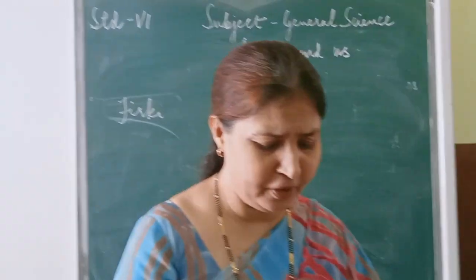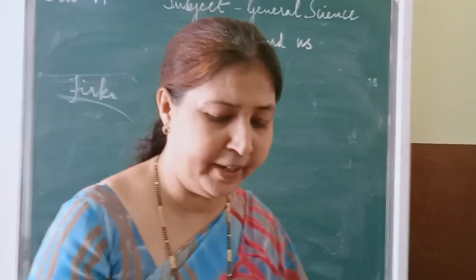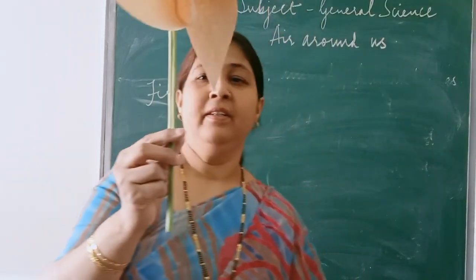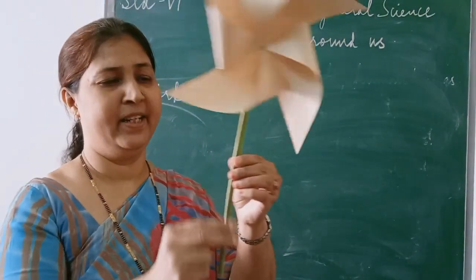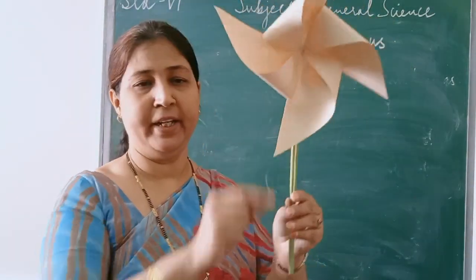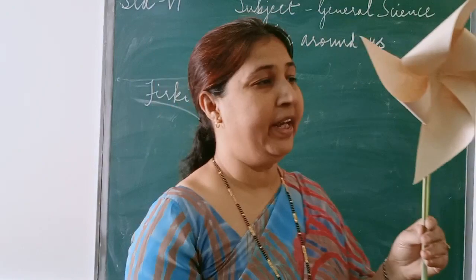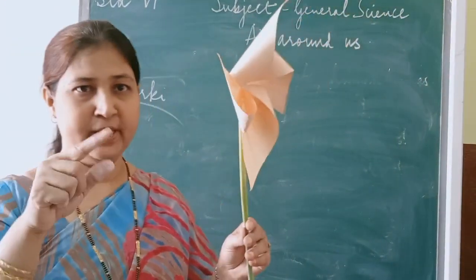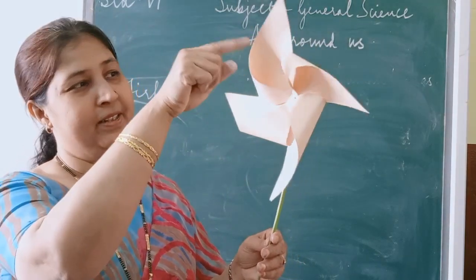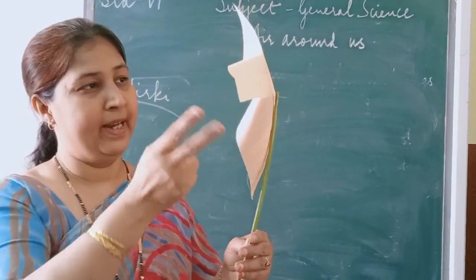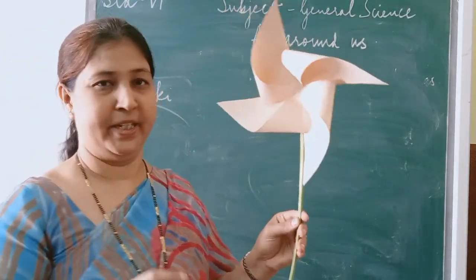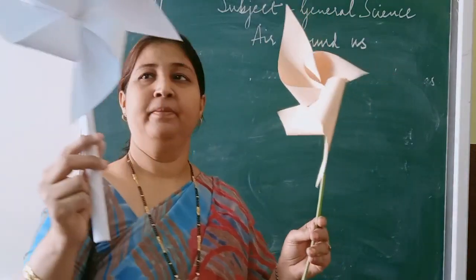What do you need for this? First of all, you need a straw. You can use a stick also. Here a stick is used. Any stick of a plant, any stem, you can use. What you have to do is take a stem. Then take a paper, A4 size paper. Then cut it into four parts like this, 1, 2, 3, 4, and cut it. And pin the opposite sides, like this.